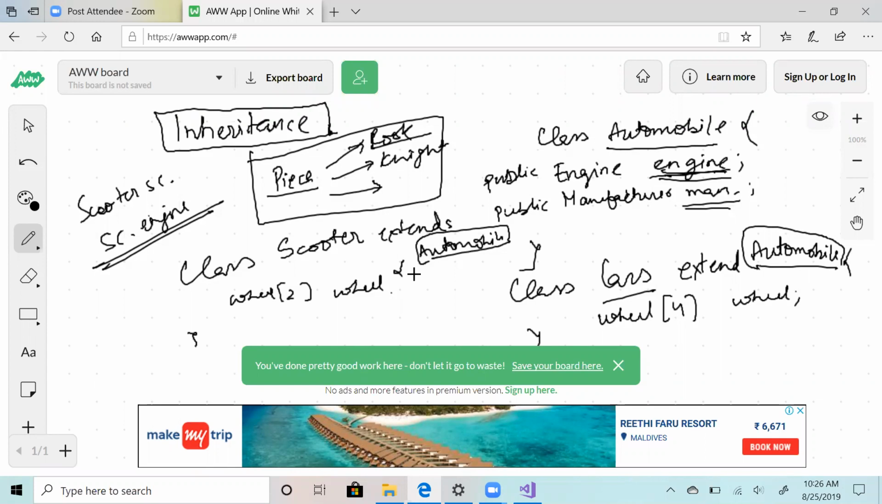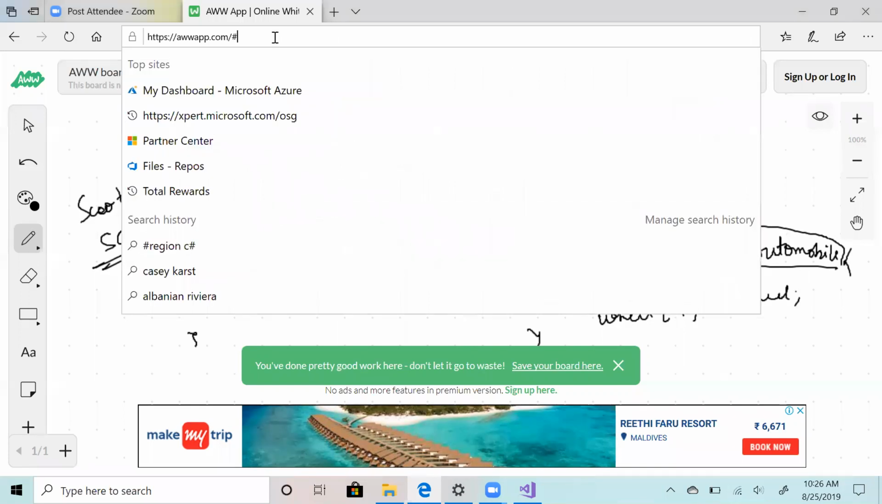Is there any doubt in inheritance? Any questions? Anybody wants to see implementation, how inheritance looks like, or everybody has seen inheritance? You want me to implement something, then please ping. Everybody is cool. Should I move forward? Okay. So moving forward.